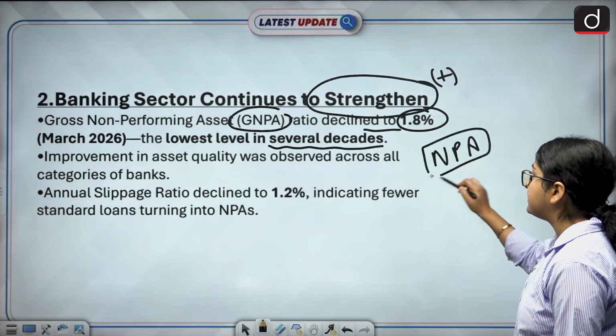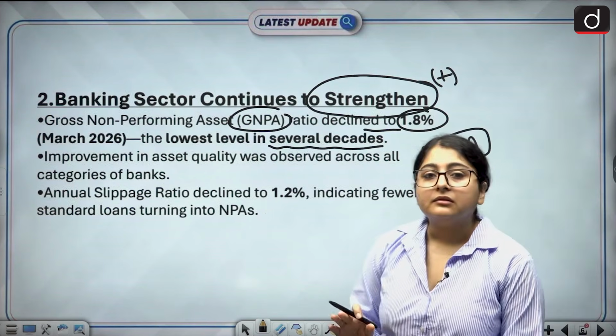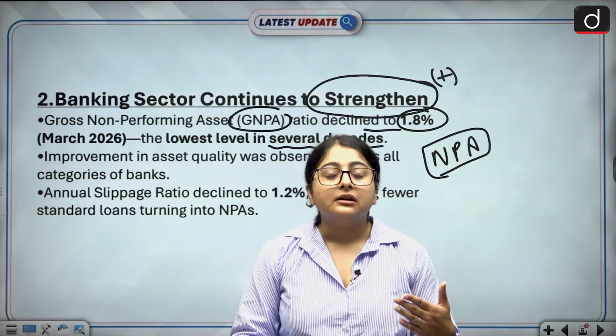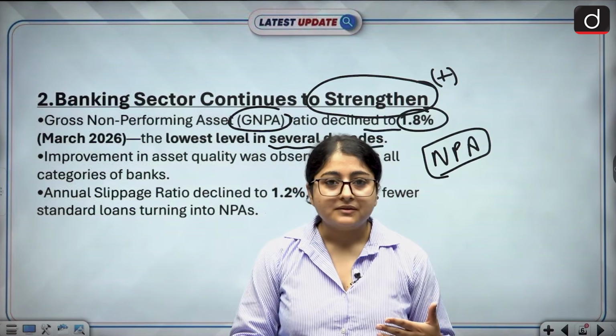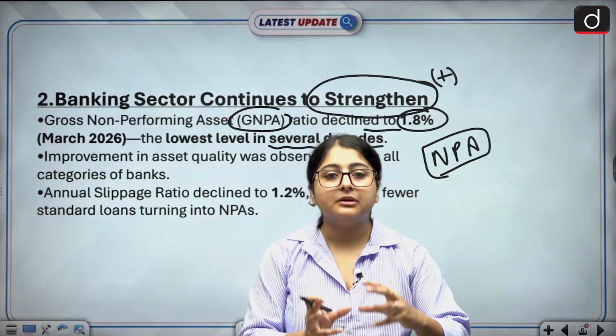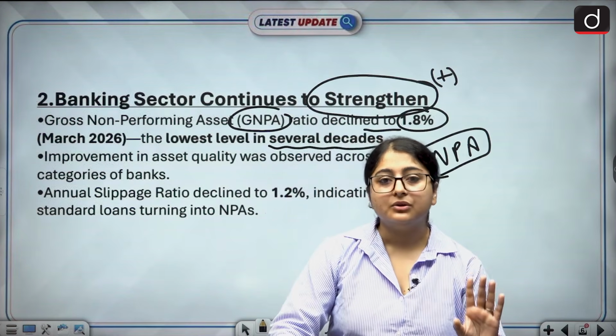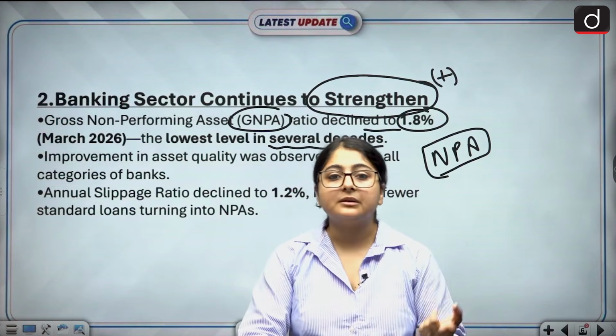What are non-performing assets? See, there are two primary objectives of a bank. The first objective is to accept deposits from us. You go to the bank and say that I am depositing my money with you. So the bank has the primary role to accept deposits.